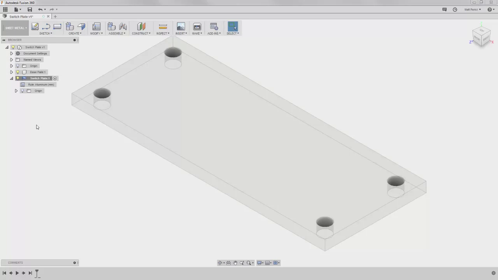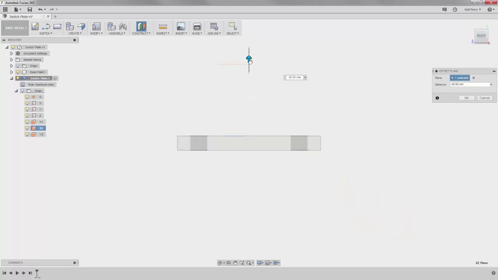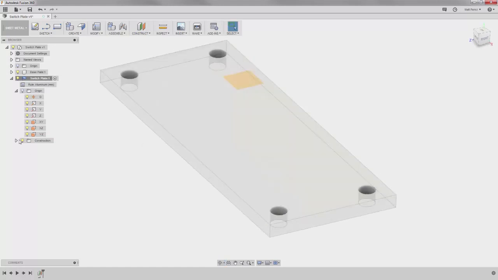Sheet metal components can use open or closed sketches. A closed sketch will create the face when a flange tool is used, and an open sketch will create an open body. Both will have the thickness defined by the active rule. We'll start out by creating a sheet metal duplicate of the original profile on the existing feature. We'll create an offset plane based on the XYZ plane in the origin folder and set the plane distance to 50 millimeters. Then we'll start a new sketch on this plane.